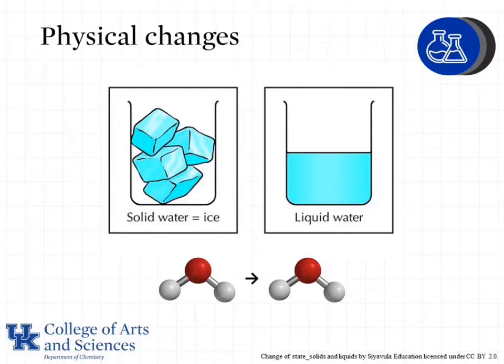For example, when we have ice or solid water, we have H2O molecules. When we have liquid water, we also have H2O molecules. We have H2O to begin with, and we have H2O to end with. Nothing changes about the way the atoms are bonded to one another. So these are known as physical changes.